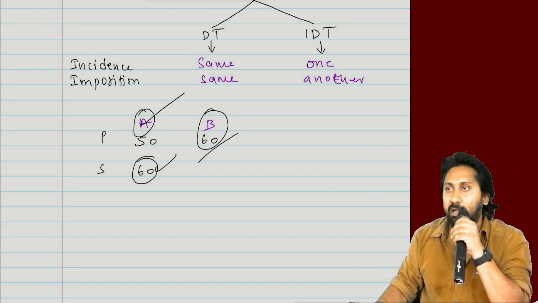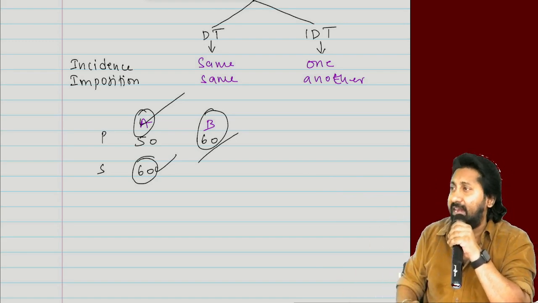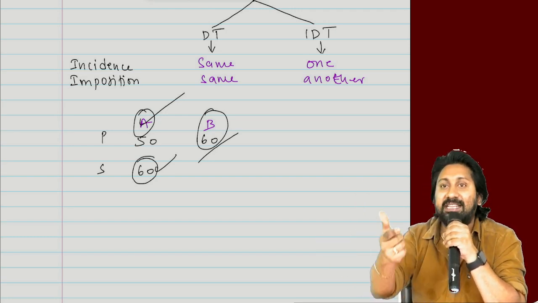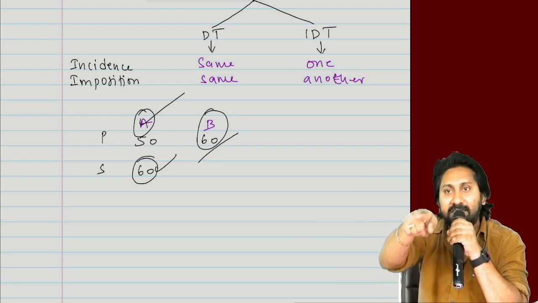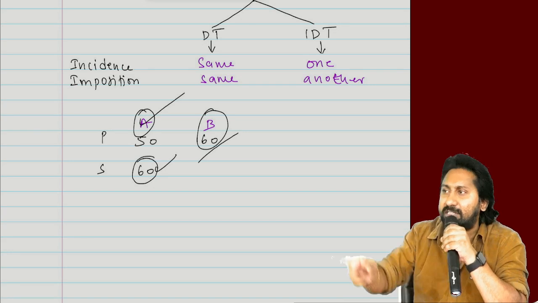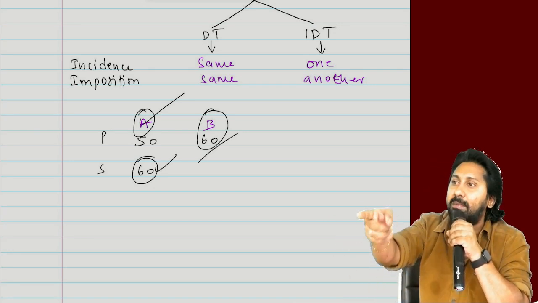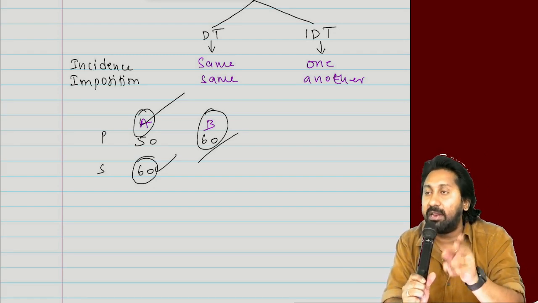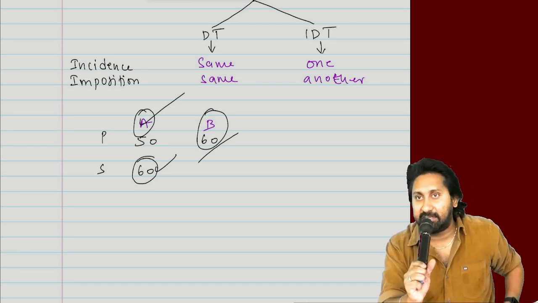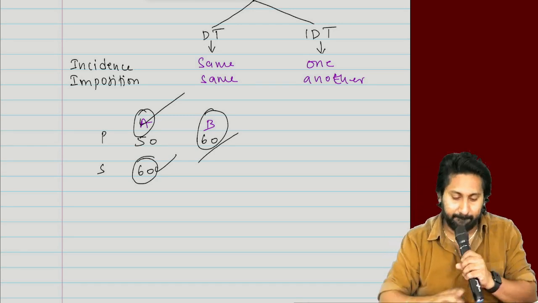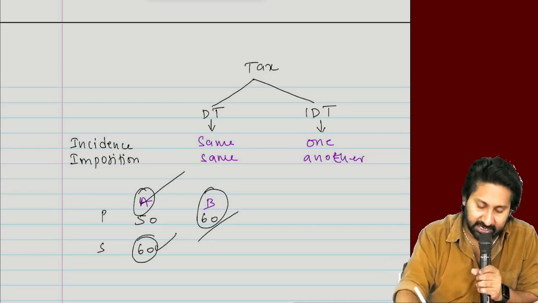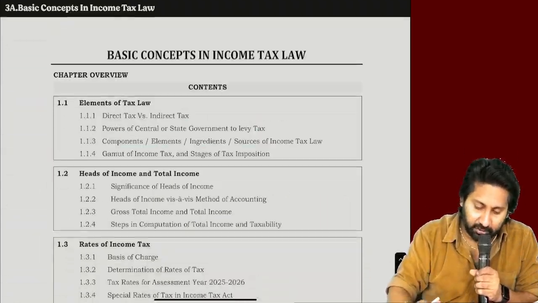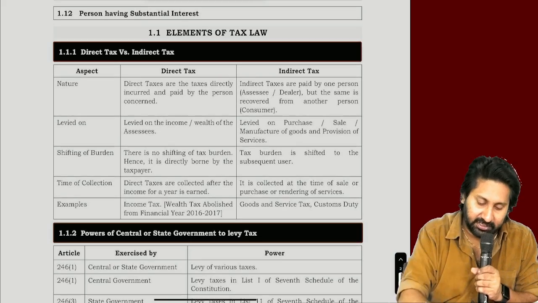Need not be income always. Listening, because sale, what is it? Sale is not an income. Sale is a sale amount, that's all. It's a receipt. Sale minus profit is an income. But GST is levied also on sale or not? So income is not a mandatory requirement in case of indirect taxes. Listening everyone? This is the point that you need to understand. So I have put some differences also in my material. Just look at it. You can understand things clearly.